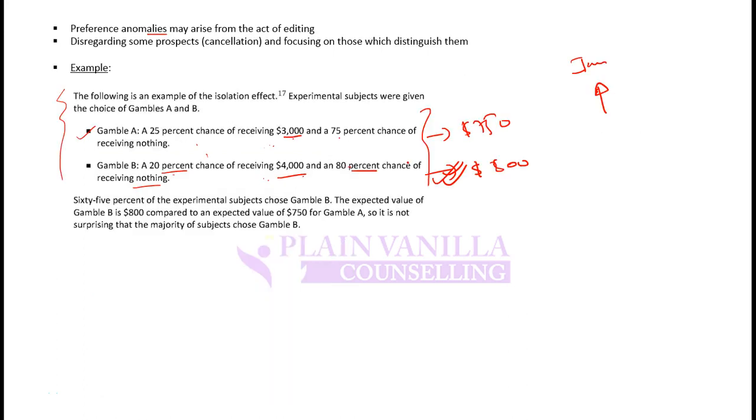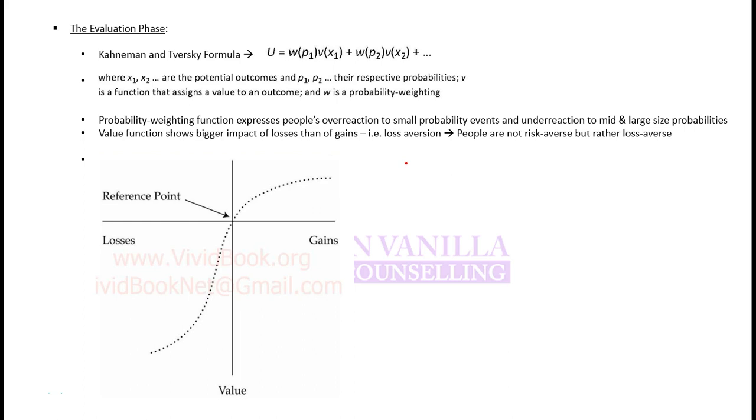So if you are given any situation, you should be able to find out what a specific investor will do. If you are given a profile of an investor, a case study on an investor, and then you are given a situation, you should be able to find out what that particular investor will do in that situation. So remember, you are not required to find out what the investor should do or what is the best to do in that case. You are required to find out what that particular investor will do. So when doing your questions, be very careful about what you are being asked. Whether you are being asked to tell what is the best thing to do, or you are being asked to tell what that particular investor will do.